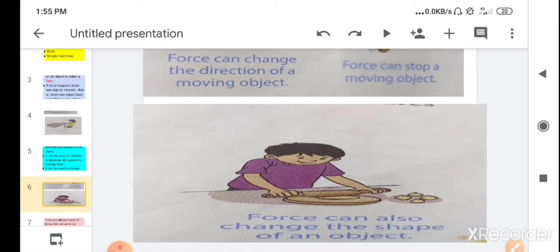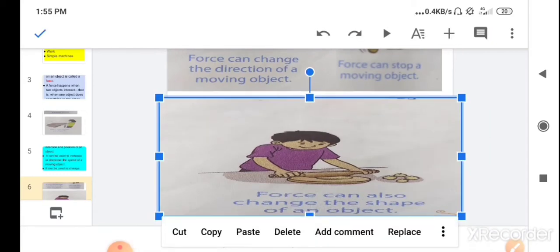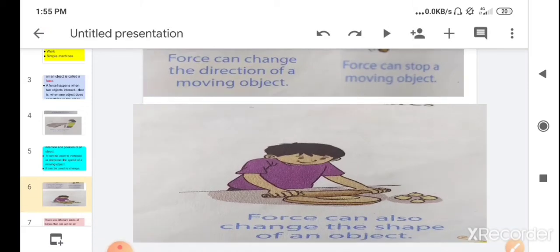Here the boy is making a chapati by creating pressure on the dough. So the dough changes its shape by creating pressure on it. So force can also change the shape of an object. The shape of a ball of dough changes when you push it. So by pushing it, you can make it into any shape.